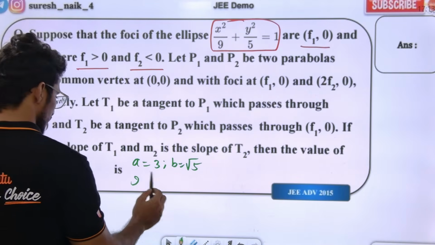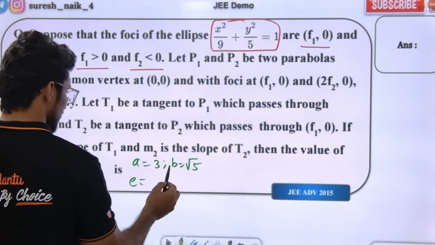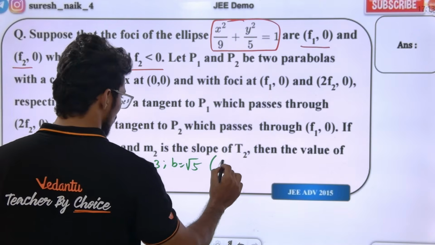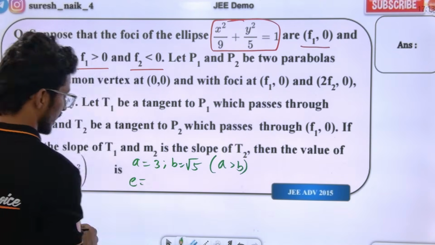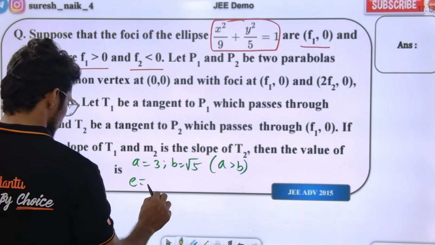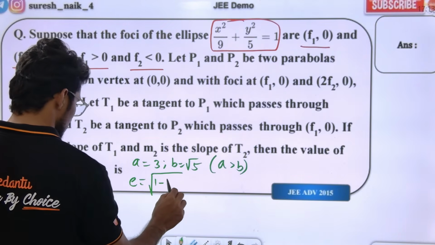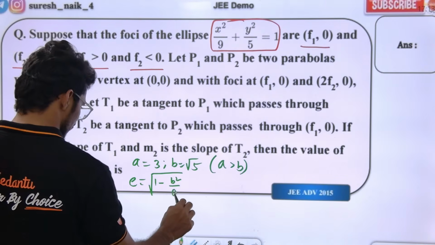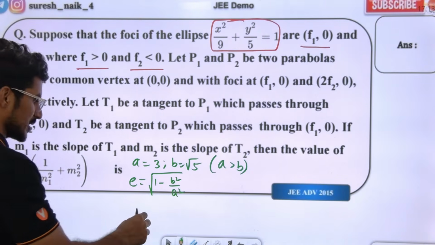Foci, basically. Second, eccentricity, we will find out. What is eccentricity? Here, obviously, a is greater than b. A is greater than b means horizontal ellipse. For a horizontal ellipse, eccentricity is the square root of 1 minus b square by a square.